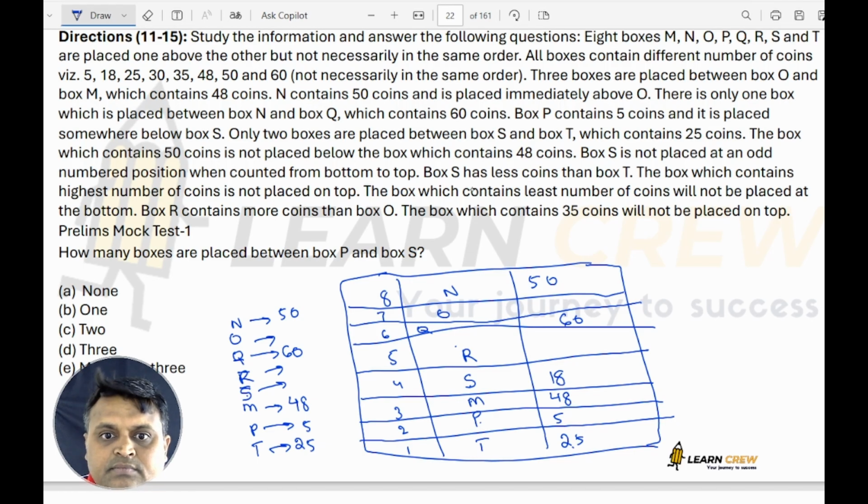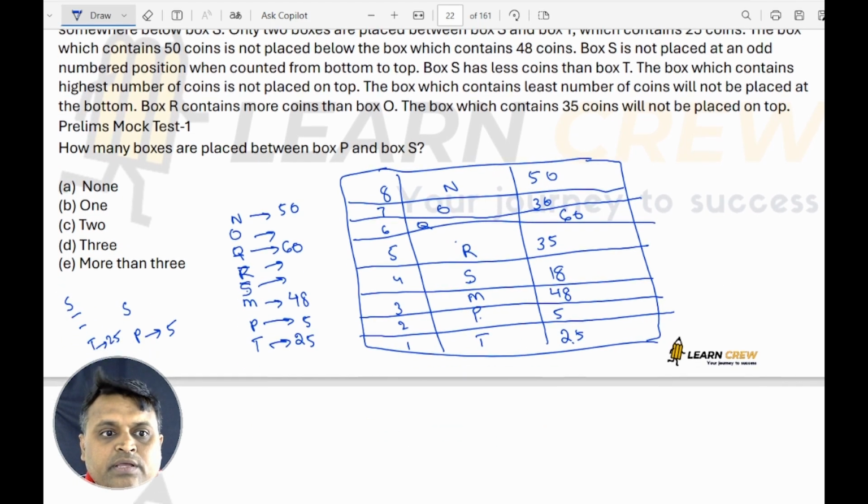The box which contains the highest number of coins is not on top. It is already utilized, highest is 60. Now the box which contains the least number of coins will not be placed at the bottom. Box R contains more coins than O. So now the remaining figures are 30 and 35. R has more than O, so R is 35 and O is 30. So this is how we arrange.